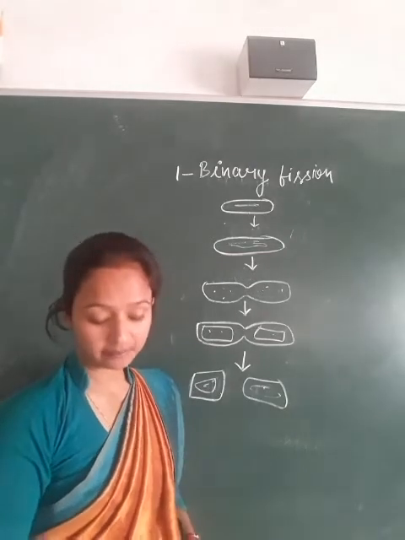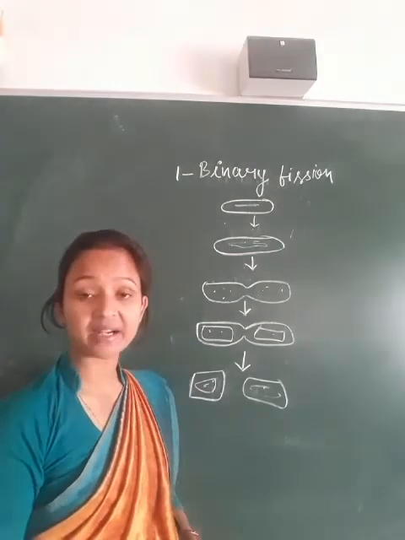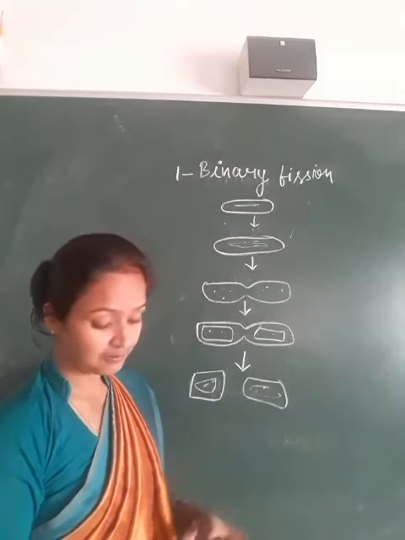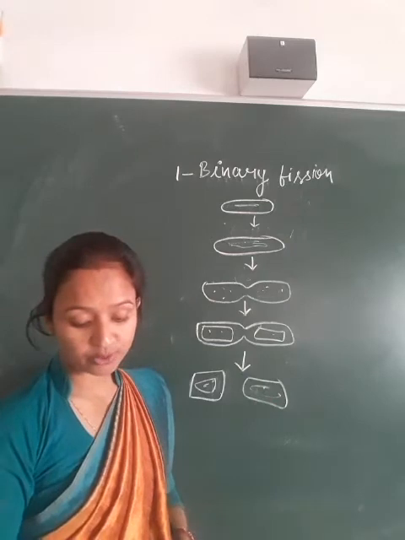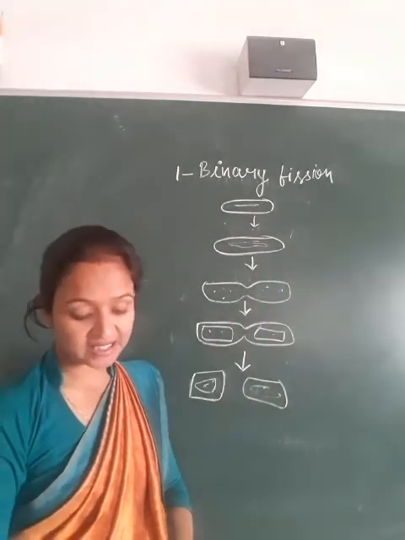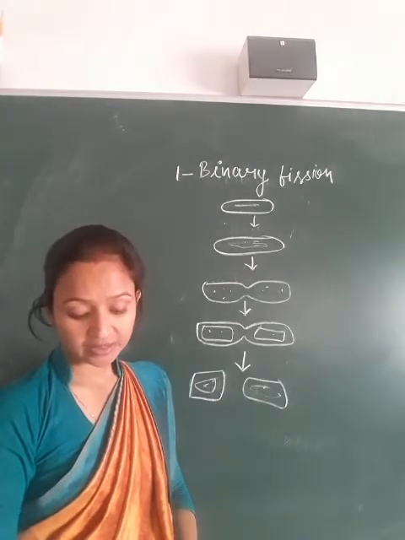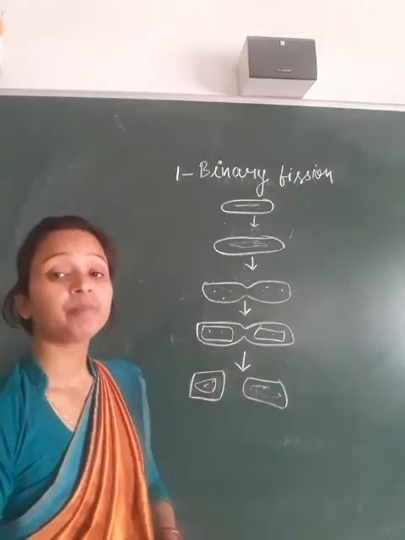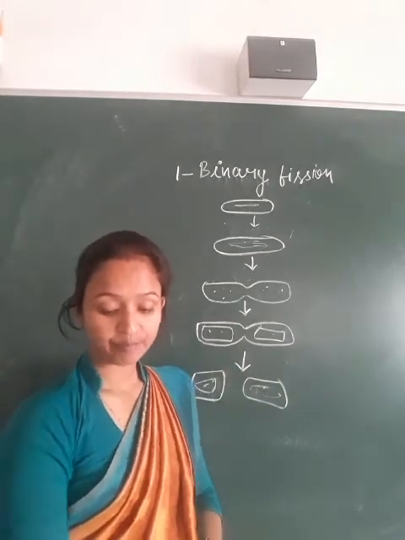In this method, the organism divides itself into two almost equal halves. The nucleus also divides into two parts, and then each part grows into full size.